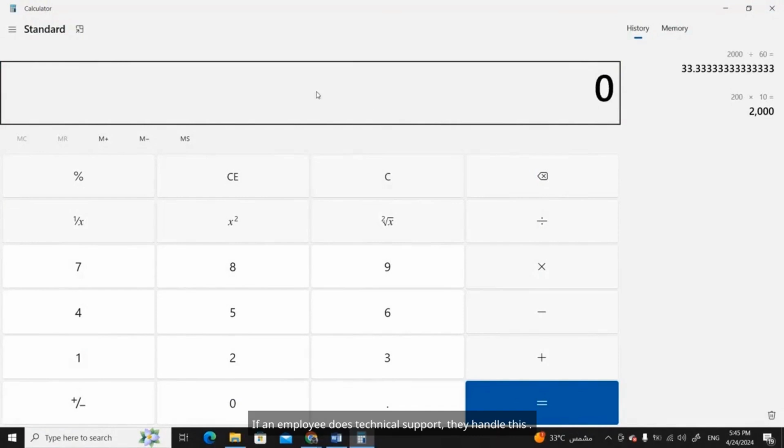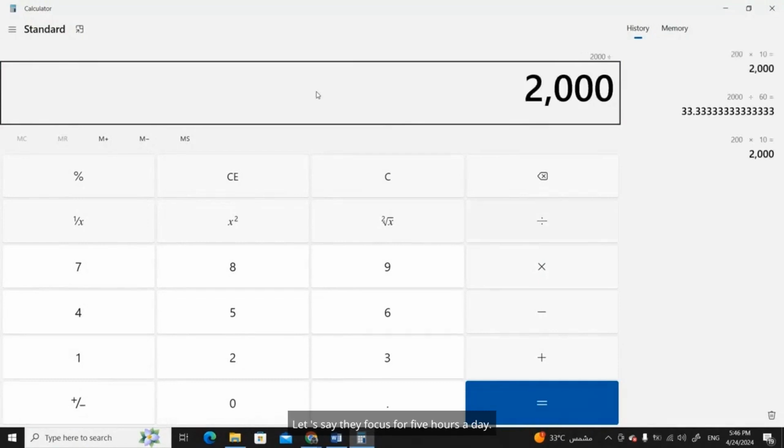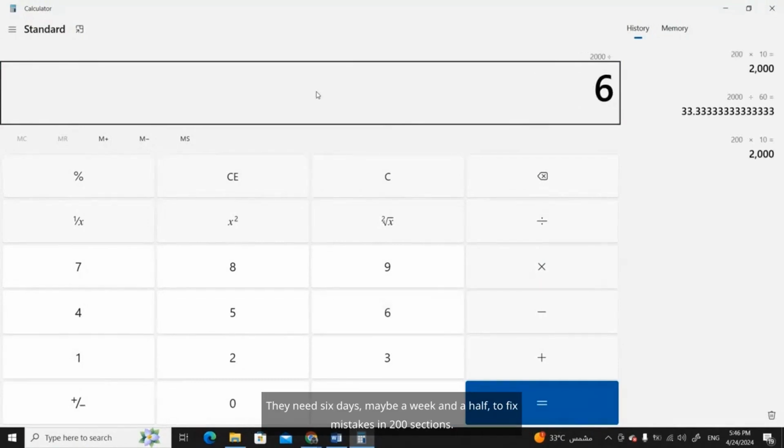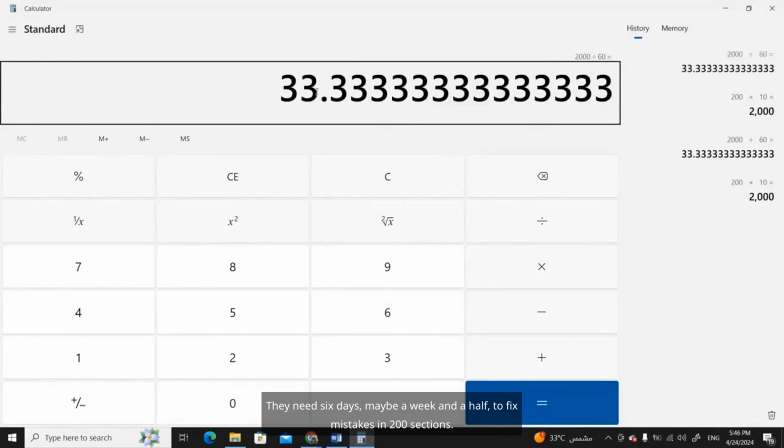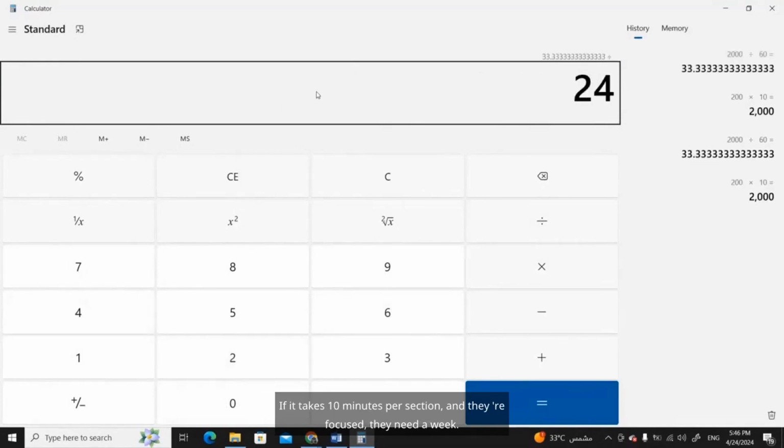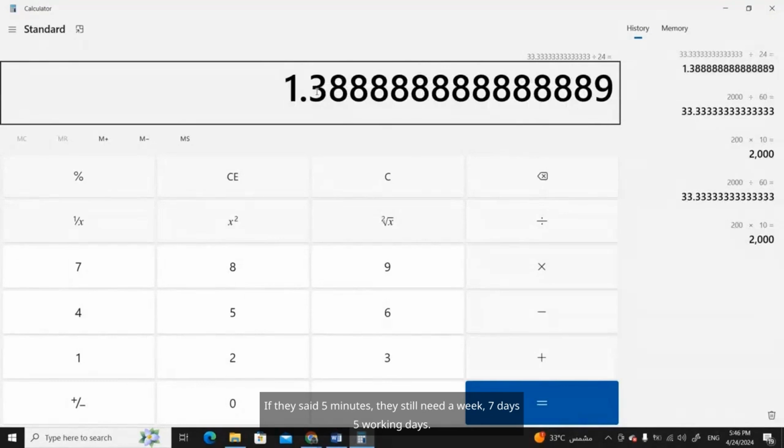How much time do you actually spend working? If an employee does technical support, they handle this. If the work was in Blackboard and they manage time, they might take breaks. Let's say they focus for 5 hours a day. They need 6 days, maybe a week and a half to fix mistakes in 200 sections. If it takes 10 minutes per section and they're focused, they need a week. If they said 5 minutes, they still need a week.